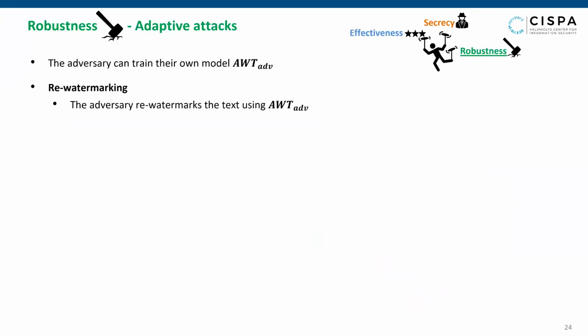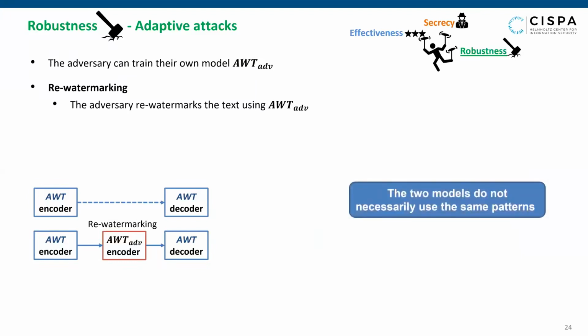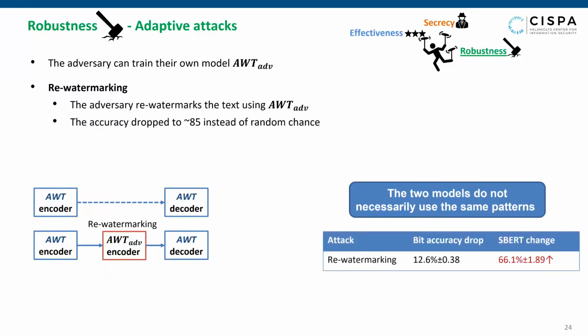Advanced adaptive attacks assume that the attacker can train their own watermarking model that's only different in the random initialization. Our first attack is re-watermarking. The attacker inserts a random watermark using their model. The goal of this attack is corrupting the original watermarks and confusing the first model decoder. We observed that two independently trained models can use different patterns to encode the information, and therefore the accuracy of the original watermarks didn't drop to random chance despite having a strong adaptive attack.